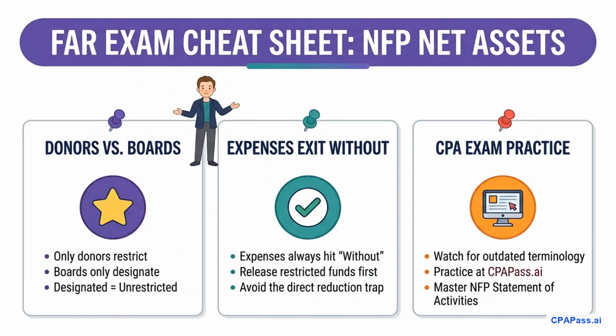To master this highly tested FAR topic, keep these core rules on your personal cheat sheet. First, only external donors can restrict net assets. Boards can only designate, leaving funds unrestricted. Second, remember that expenses always exit from net assets without donor restrictions. Finally, watch out for outdated three-category terminology on the exam.